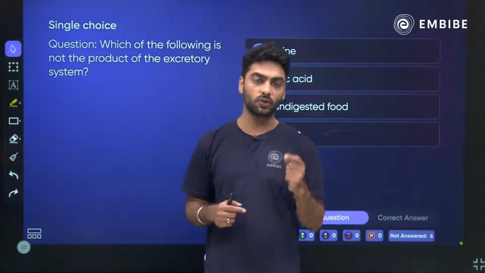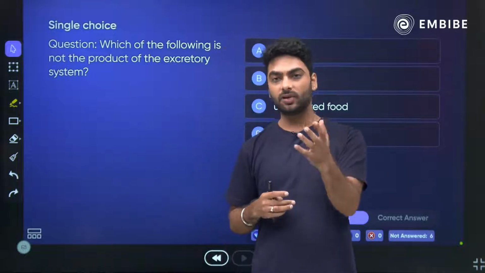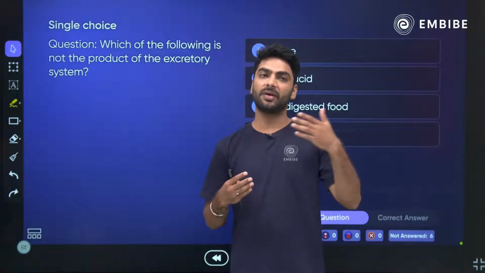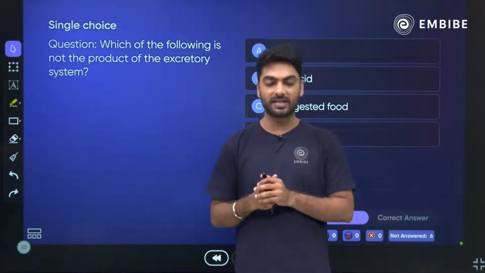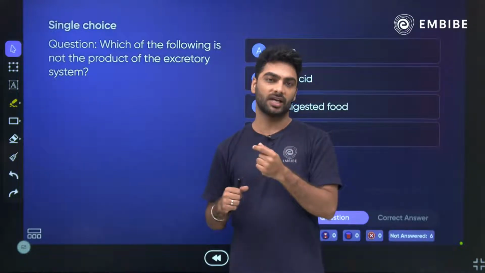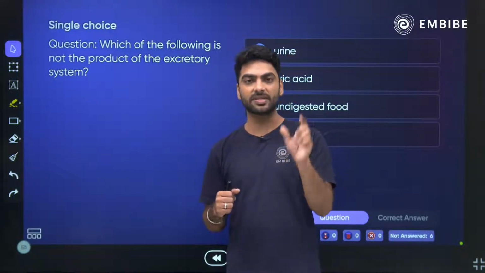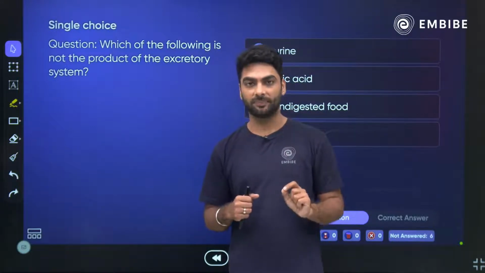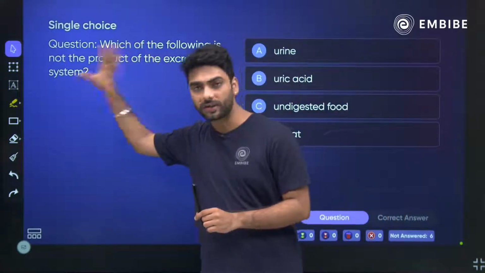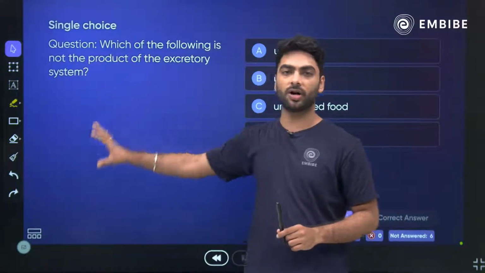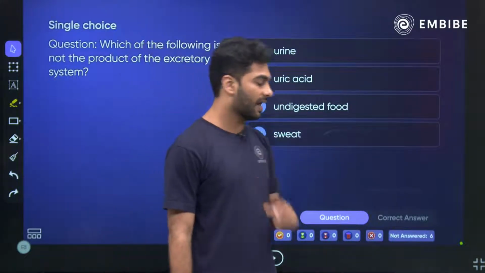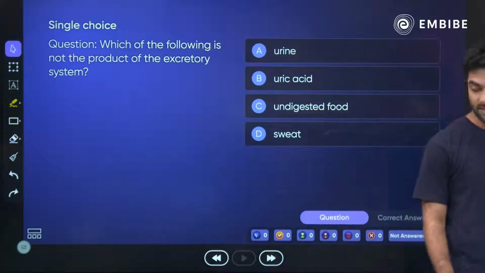Now guys, here I would like to stop you and tell you a very important point about what happens in the exam. When we are solving the question paper at exam time, we tend to skip this word not. That's why you will see that in many exams the word not is given in capitals. So you have to understand here that which of the following is not a product of the excretory system: urine, uric acid, undigested food, or sweat. Think and answer. It's a little challenging and your time starts now.